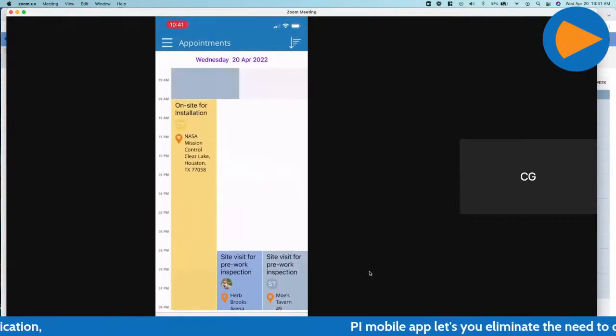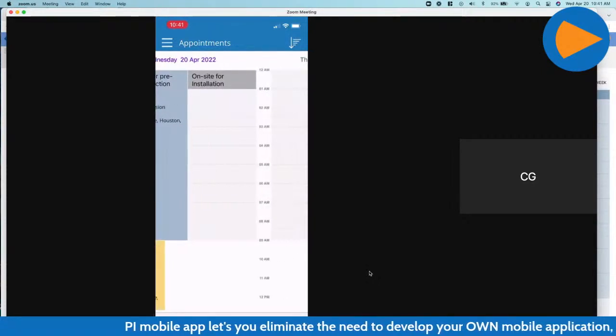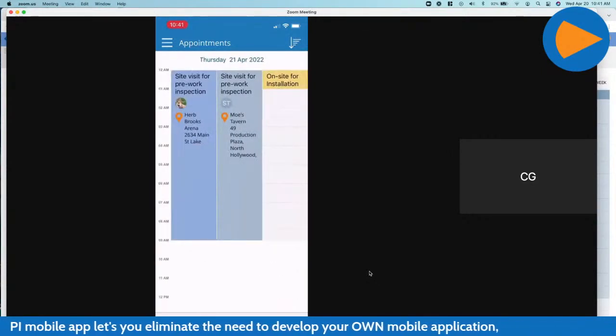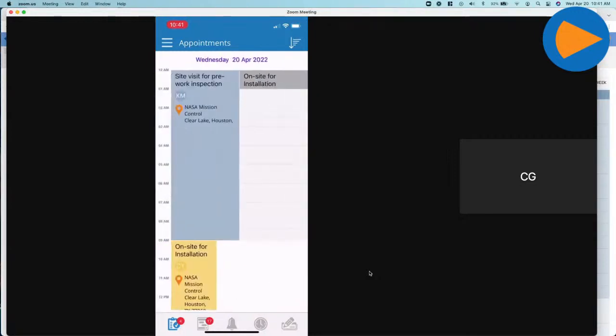of this. It's going to show me my appointments that I have for today, or actually that the whole team has. If I need to, I can swipe and it'll show what I have the next day, what I have the day after that, and so on and so forth. So it's a really handy thing.